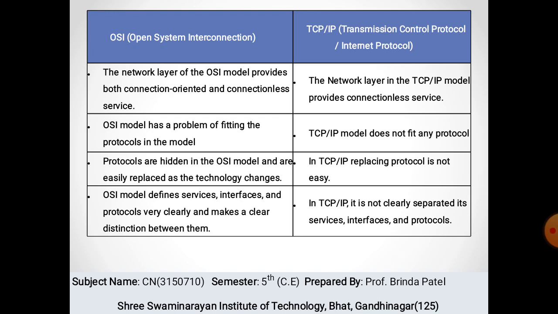The OSI model has a problem of fitting protocols in the model. The TCP/IP model does not fit any protocol in there. Protocols are hidden in the OSI model and are easily replaced as the technology changes, but in TCP/IP, replacing protocols is not that easy. The OSI model defines services, interfaces and protocols very clearly and makes a clear distinction between them. In TCP/IP, services, interfaces and protocols are not clearly separated.